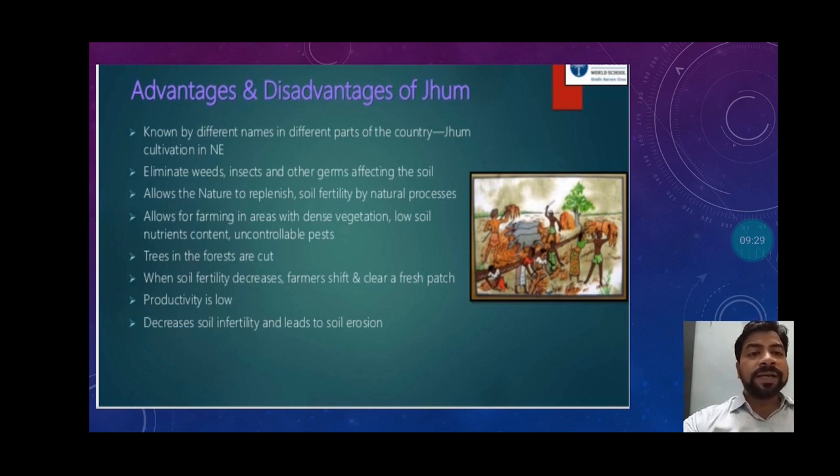That's why it comes in the category of primitive subsistence farming. Whatever farmers are growing is very little. On that small quantity of crops, farmers and their families can only survive, they cannot earn surplus money. It decreases soil fertility and leads to soil erosion. So when you lose the soil, it leads to soil erosion. That is a disadvantage of this.